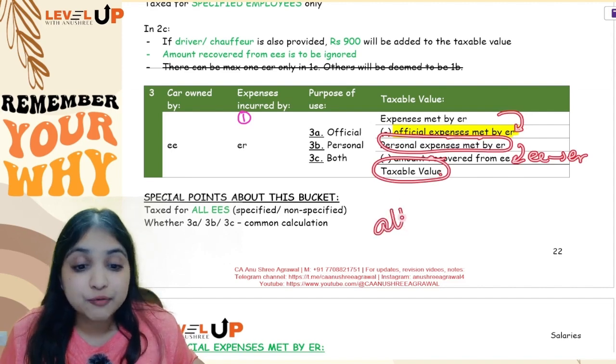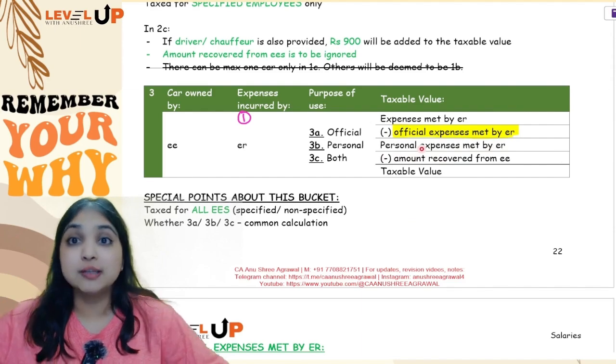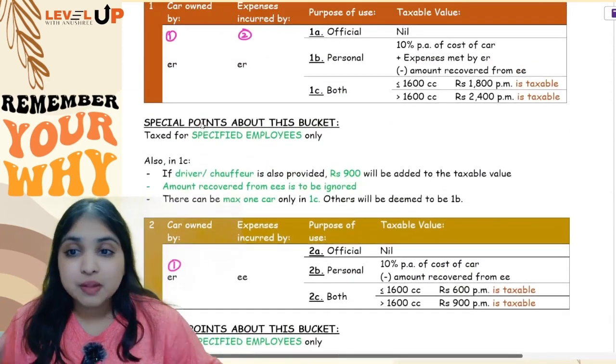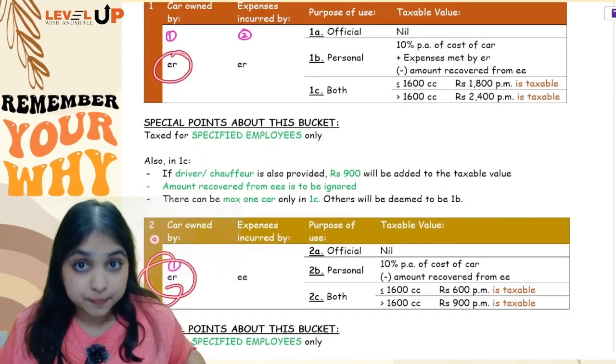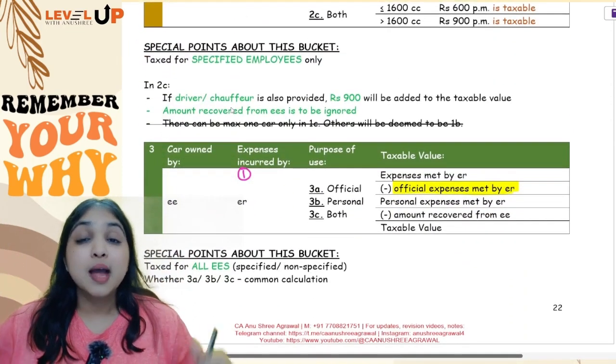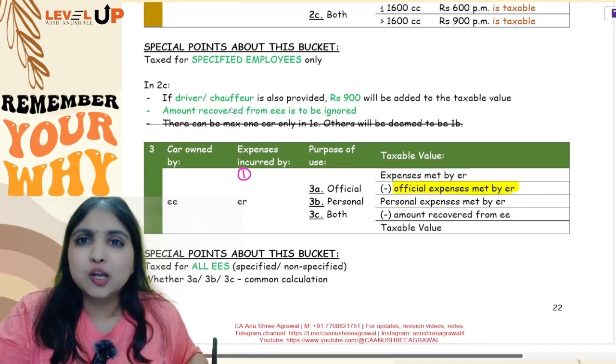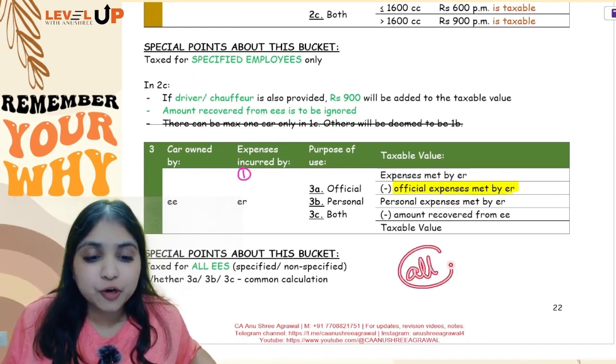Now this is taxable for all employees, not only for specified employees. It is taxable for all employees. Only in the first two buckets where the car is owned by the employer, only in these two buckets we say that it is taxable only for specified employees. But when the employee himself owns a car and the employer is only helping you with expense, this is going to be taxable for all employees.